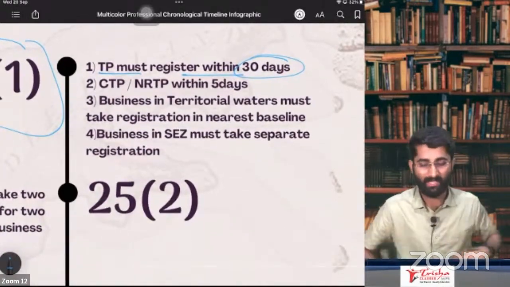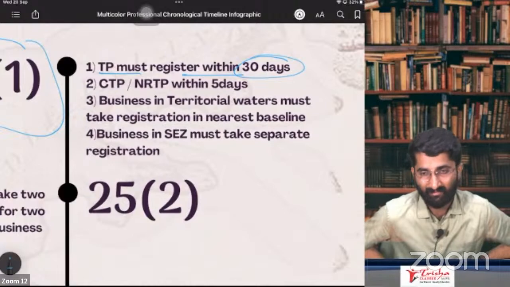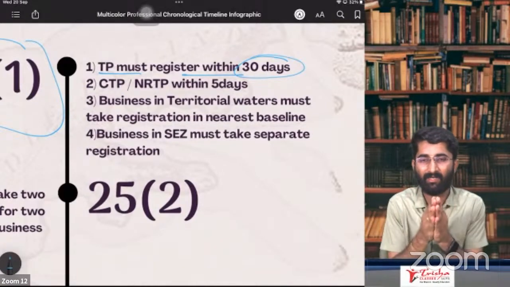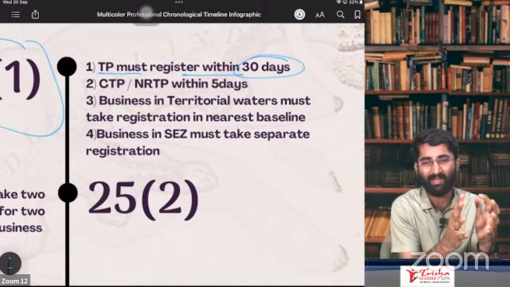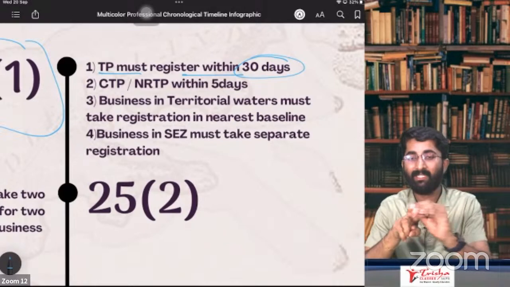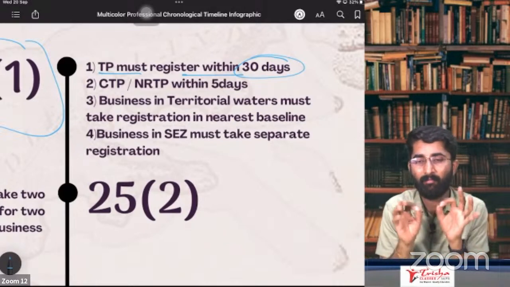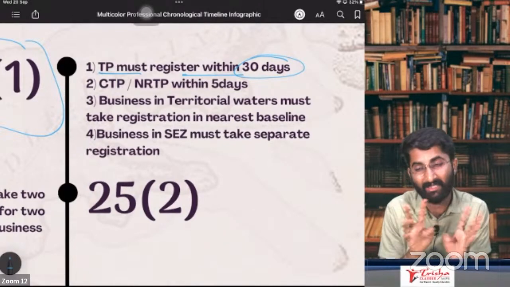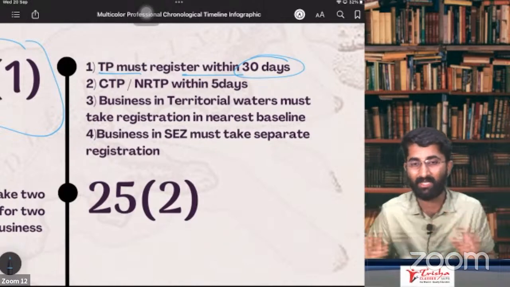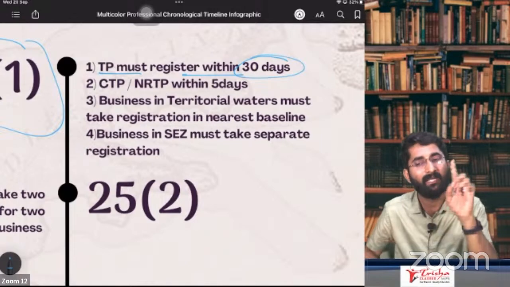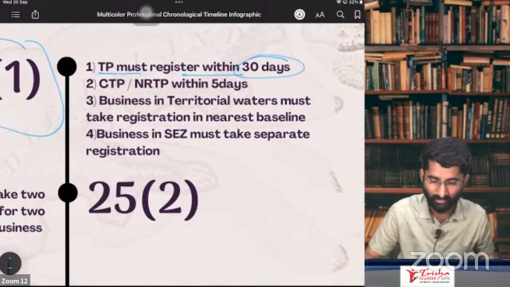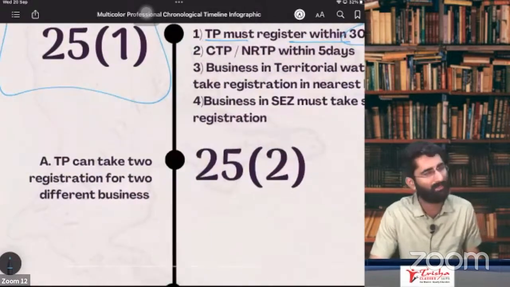Point number 4 is business in SEZ, Special Economic Zone. Example, in Karnataka, there is one SEZ and there are other parts of Karnataka. I have 2 branches. One is in SEZ, one is in other places. In SEZ, compulsorily I have to take separate registration. I cannot merge that registration with the normal registration. You have to take separate registration. So this is the important point of section number 25, subsection 1.